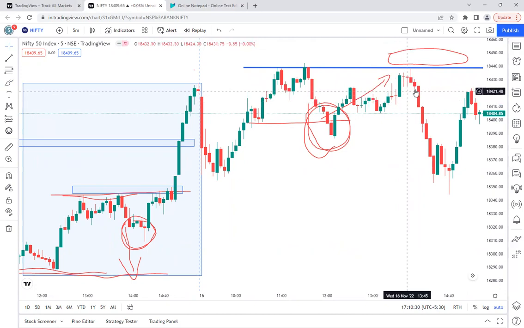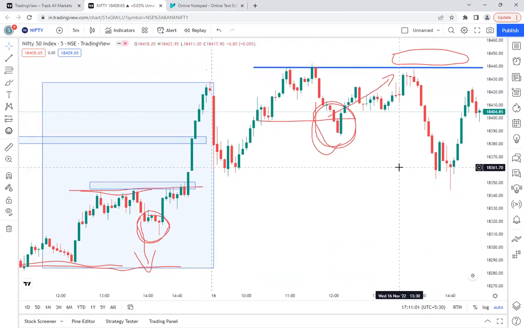1, 2, 3, 4 candles, that means 20 minutes of time they spent almost closer to that level. 20 minutes they spent closer to that level, but they did not even touch that level. That means there will be many traders keeping their buying position active, not closed, expecting that it will hit or go just above that.